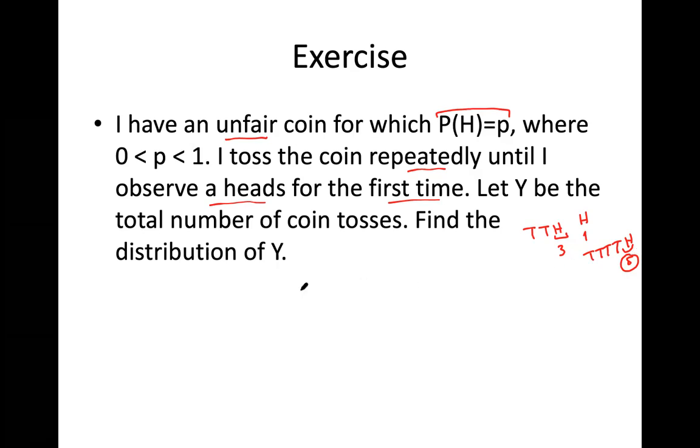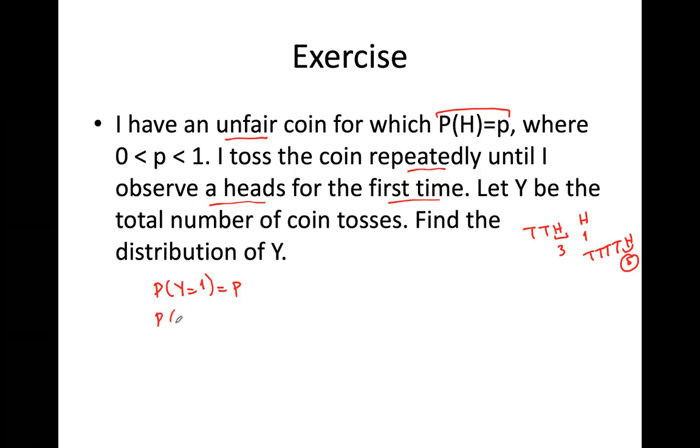What is the probability of obtaining heads in the first flip, like y being equal to 1? It is p, right? I'm flipping a coin and obtaining heads in the first flip.